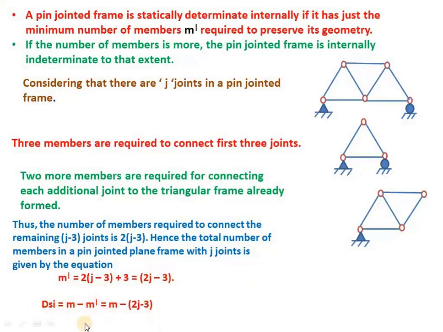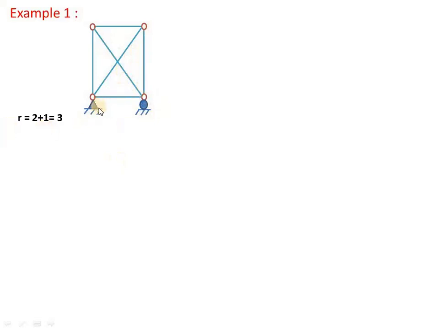By this formula, we can calculate the internal indeterminacy of the pin jointed frame. Now let us consider example 1. Assume that this is a rigid pin jointed frame. First, let us see what the members, reaction components and joints are. One hinge, one roller. So reaction components will be 2 here, 1 here. That is R equals 2 plus 1, 3.